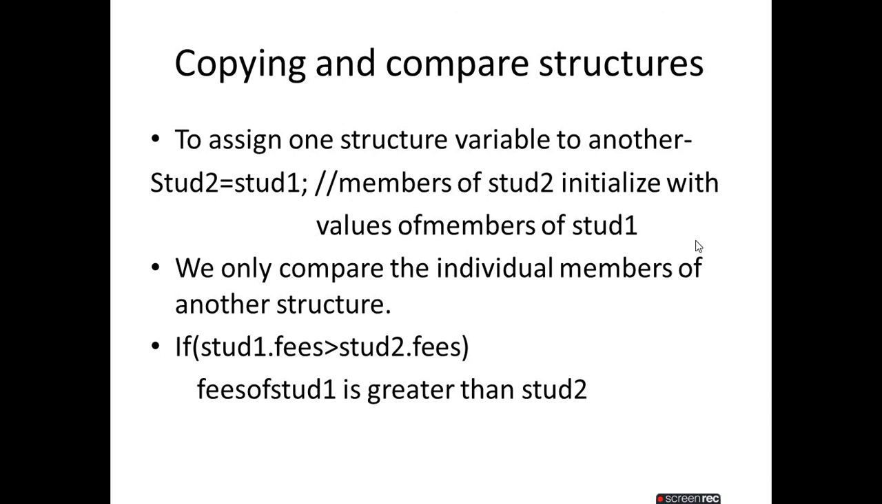As we know, stud1 has the same members as stud2, because obviously the structure, struct student, is the same: first roll number, then name, then course, then fees. So it is the same for stud1 and stud2. But for initialization, we initialize the members of stud1. Okay? That means we basically copy. So the members of stud2 are initialized with the values of the members of stud1.